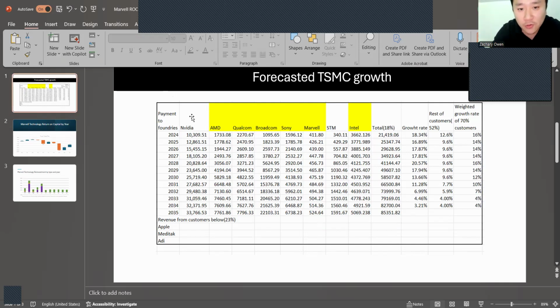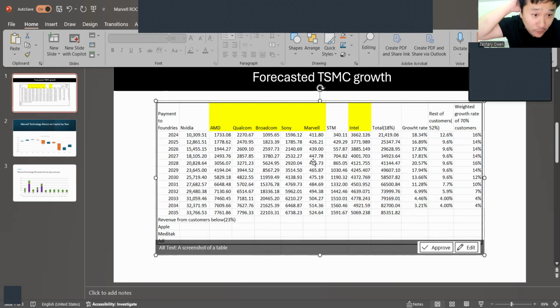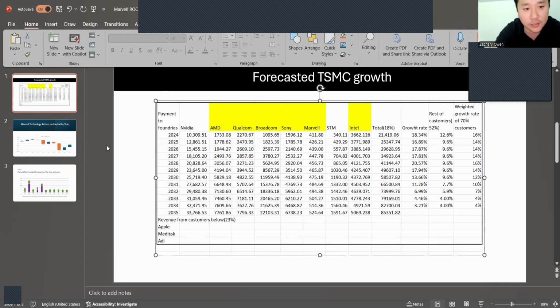So in this PowerPoint, you can find how we have listed those customers. We have Apple, MediaTek. We also have NVIDIA, AMD, Qualcomm, Broadcom, Sony. Those are revenues that I estimated they would pay to TSMC 2 years ago. And if you check the Excel, you can find that for Marvell, the revenue barely changed. Why is that? First, let's take a look at Marvell Technology.